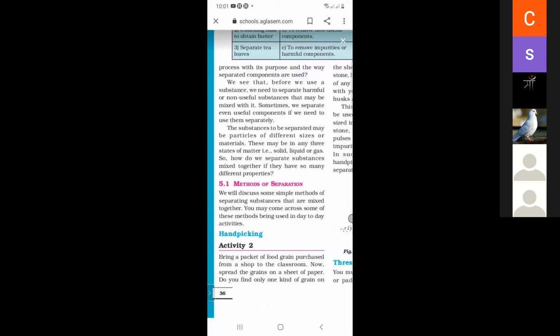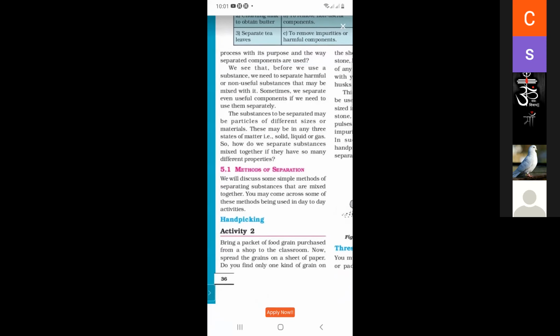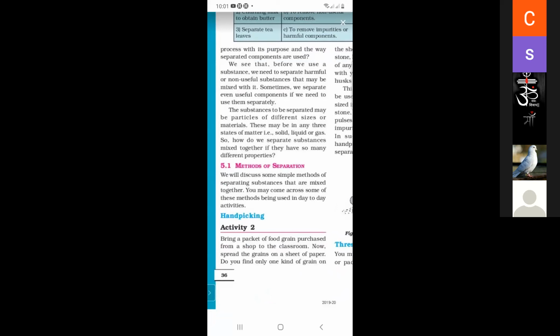Bring a packet of food grain purchased from a shop to the classroom. Now spread the grains on a sheet of paper. So this is an activity for hand picking. If we take a packet of food grain purchased from the shop and bring it to the classroom, now spread the grains on a sheet of paper. So we put all the grains on the sheet of paper.